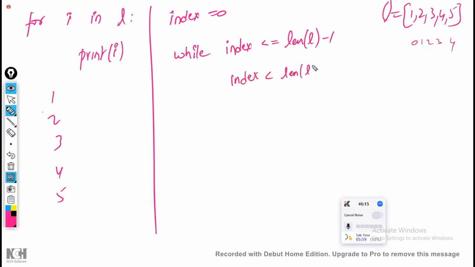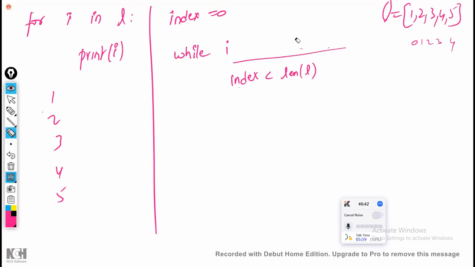Are both the same? Just observe. What is the length of L? 5. 5 minus 1, the maximum value of index can be 4. That is 0, after that 1, 2, 3, 4. In the above case it is 4. In the below case, index is less than 5, meaning starting with 0: 0, 1, 2, 3, 4. Both are the same only, right? In this case or in this case, both are the same. So whichever you want, you can select.